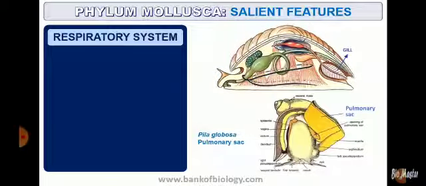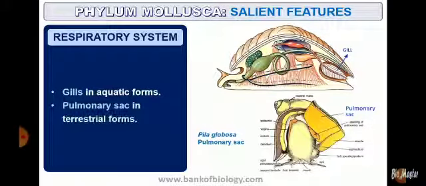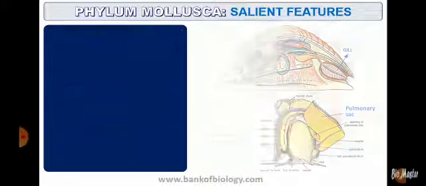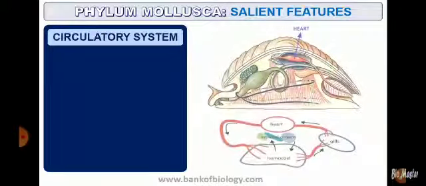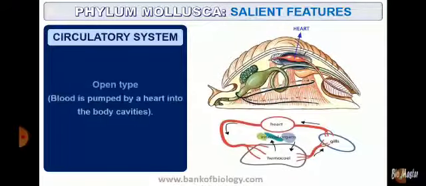Mouth has a file-like rasping organ which is called a radula. Respiratory system comprises of gills in aquatic forms. Pulmonary sac in case of terrestrial forms is observed. The gills are feather-like and they also perform the role of excretion. Talking about the circulatory system, it is of open type and the blood is pumped by heart into the body cavities.